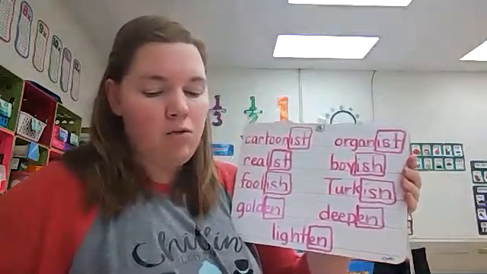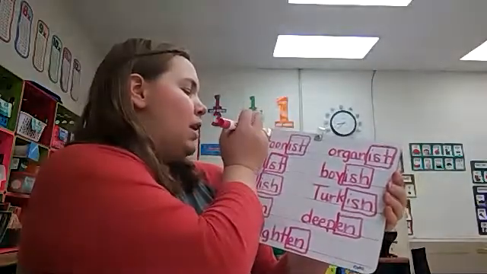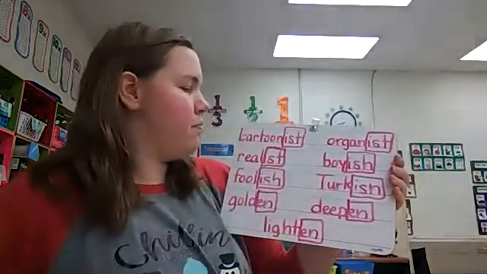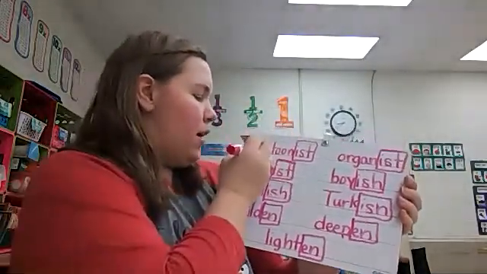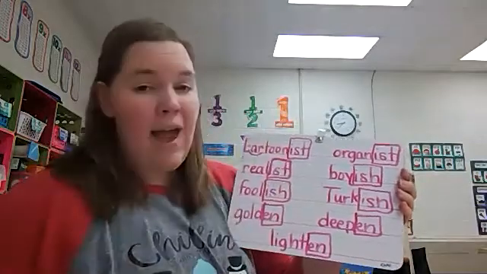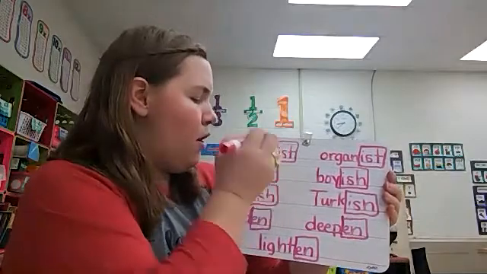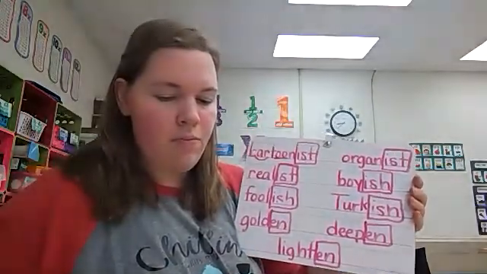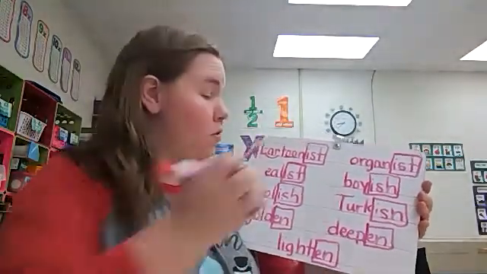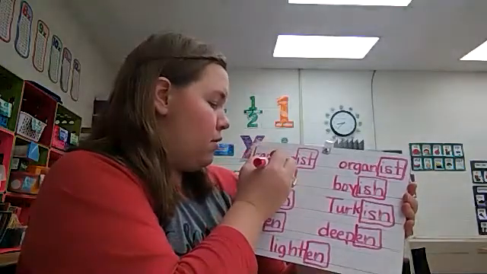So for cartoon, we need a K back on the C. We have combination AR to put an arc underneath, and digraph OO. There were two vowels here.